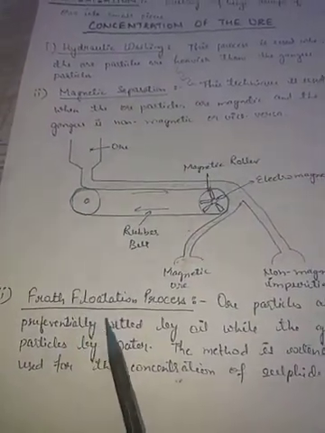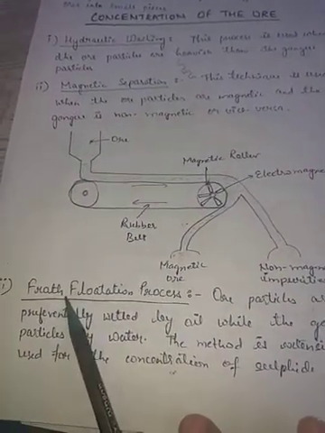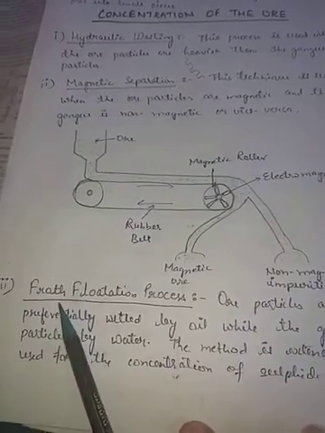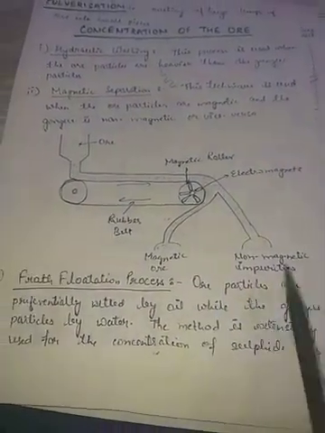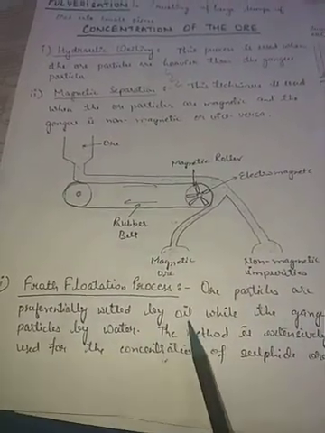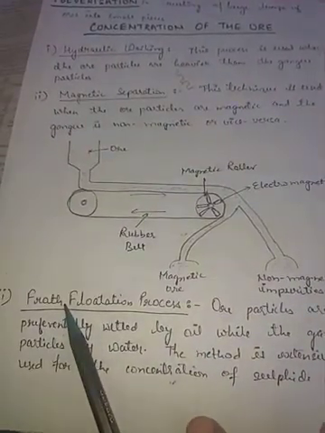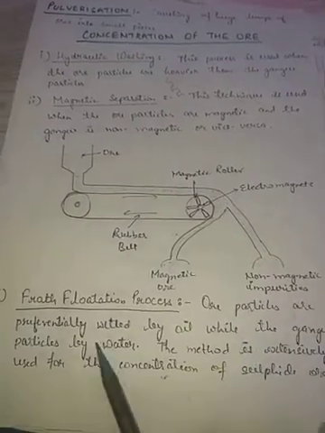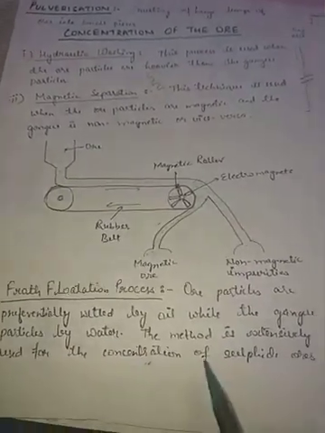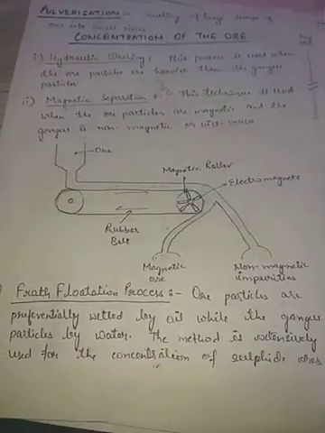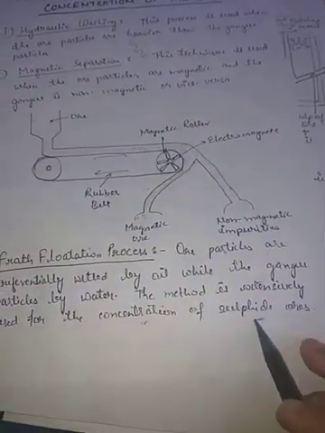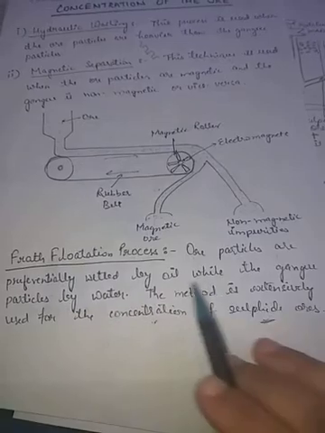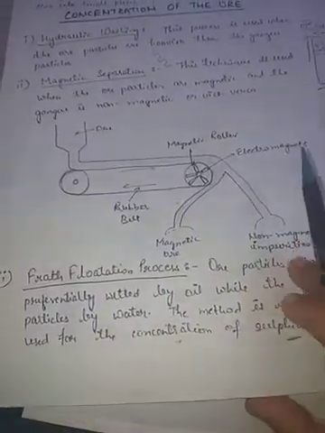Now see, this is the froth flotation process. Froth means lather, jhag. Ore particles are preferentially wetted by oil. The ore particles are wetted by oil, and the gangue particles are wetted by water. This method is extensively used for the concentration of sulfide ore. Keep this in mind. It is very important. This process is used for the concentration of sulfide ore.